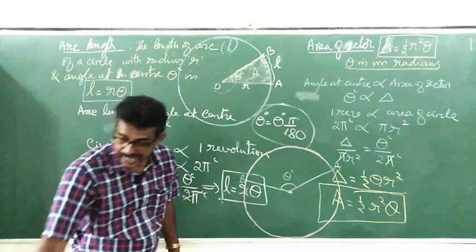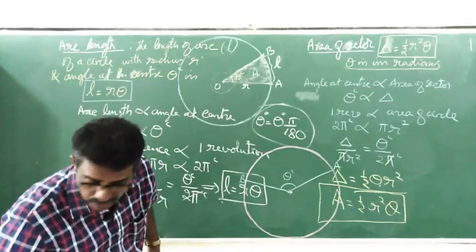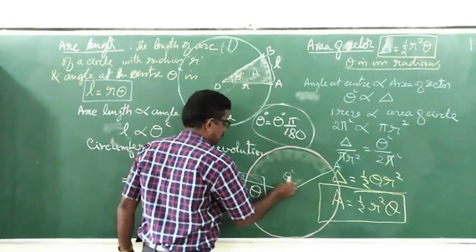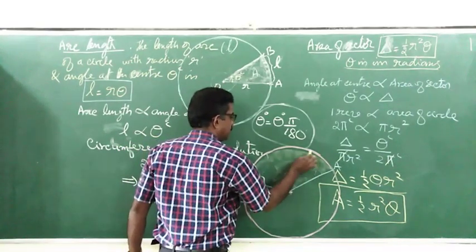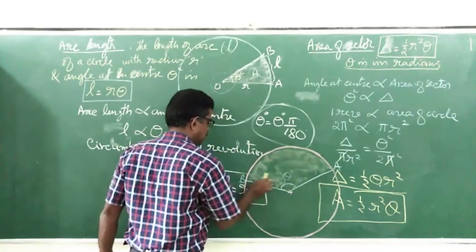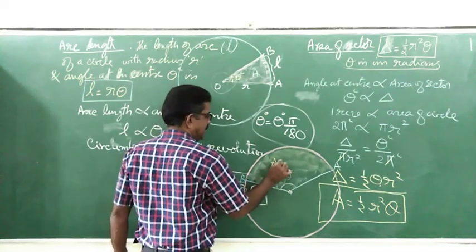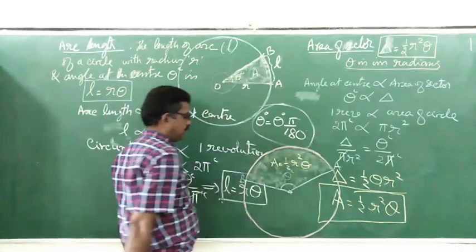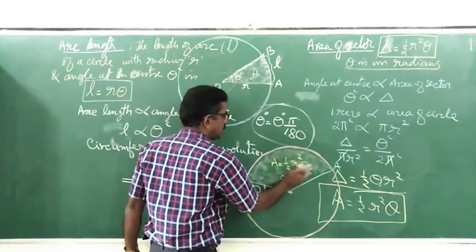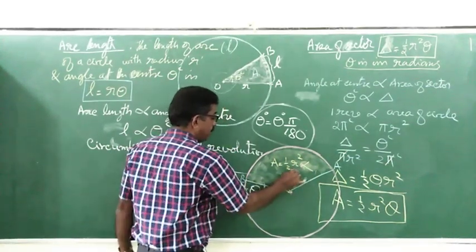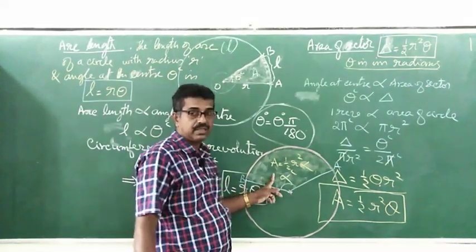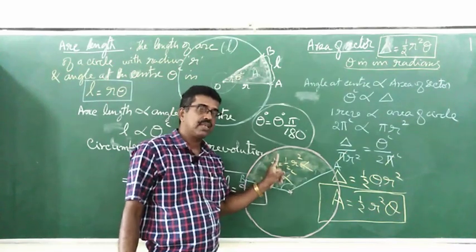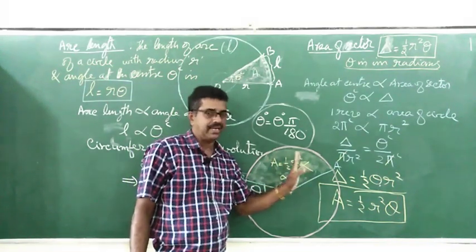And then what is the area of the sector? This area A is given by what? Suppose the angle is alpha, then the area is half R square alpha, where alpha should be given in radians. Then only the area of the sector is half R square into angle.